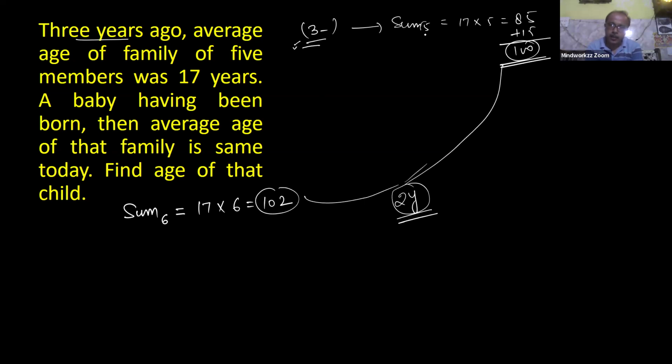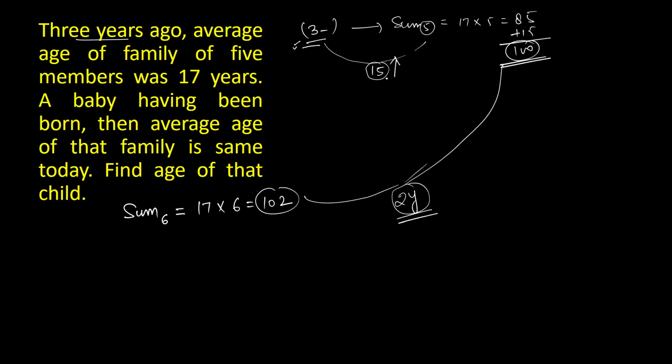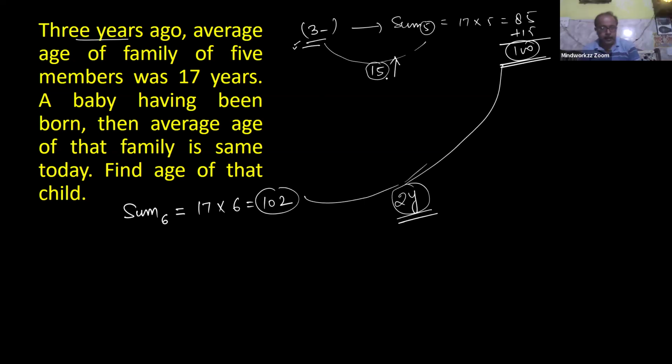every member's age increased by 3 years. So 3 into 5 means the total age increased by 15 years for this group of 5 members. Okay. Got it. Clear, everyone?